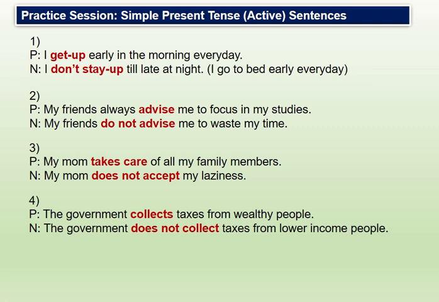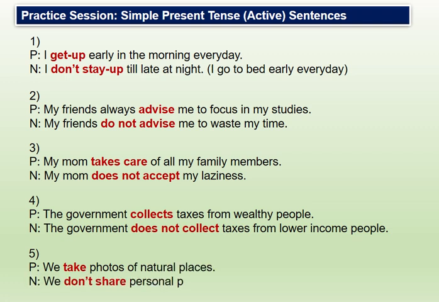The government does not collect taxes from lower income people. In that example I have used does instead of do because of the third person singular subject. And in negative sentences there is no s or es ever, so there should not be any confusion, guys.